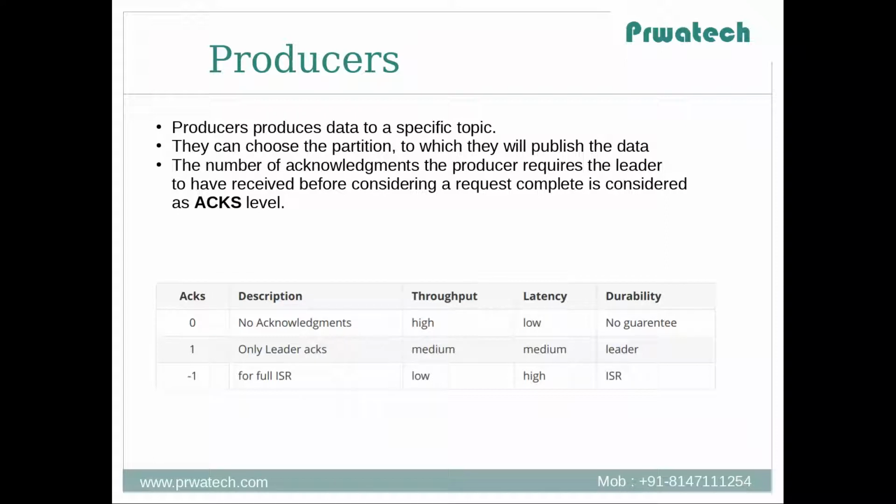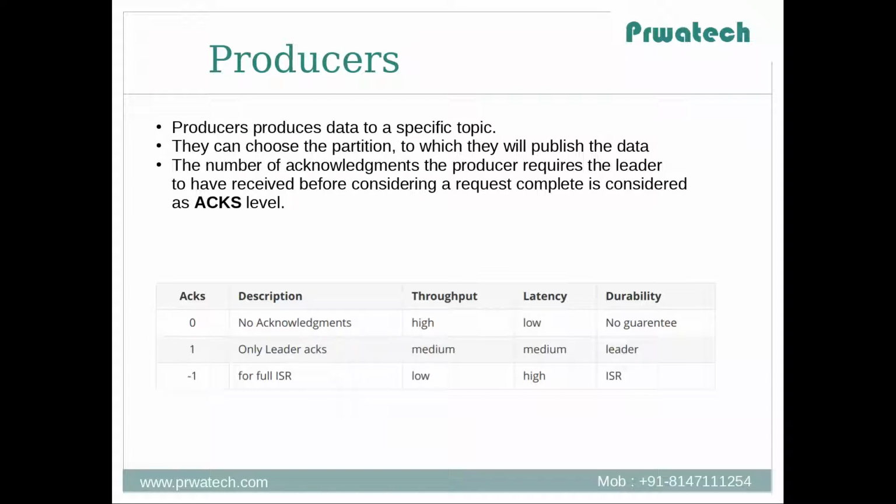Then the leader will send the acknowledgement to the Kafka publisher. Okay, everybody got the message. That is full ISR, in-sync replicas. In this case throughput can be less because the Kafka publisher has to wait to get the confirmation that my message is completely published.